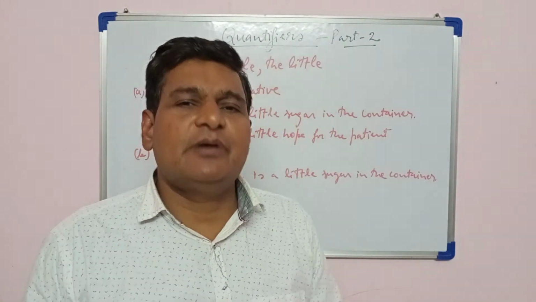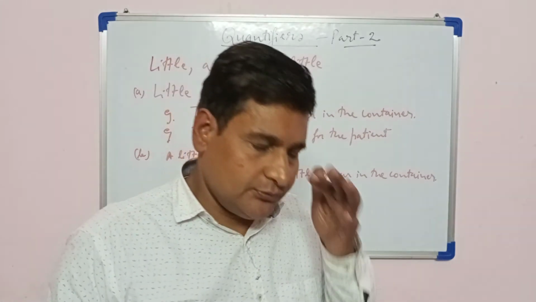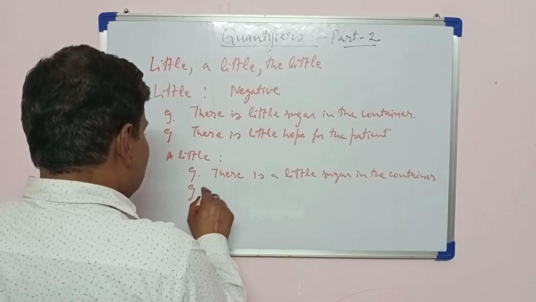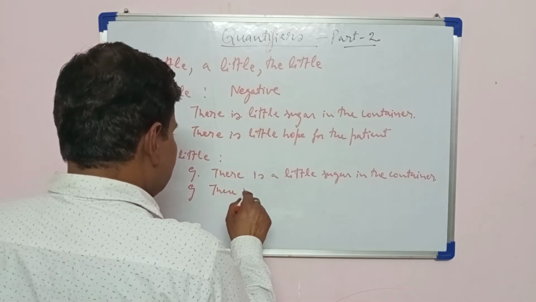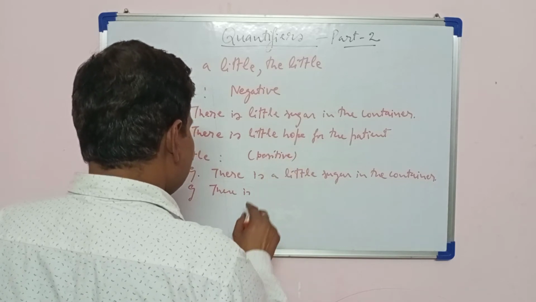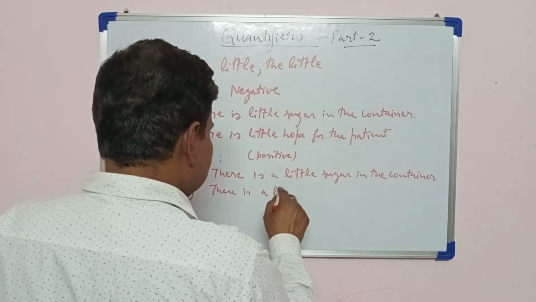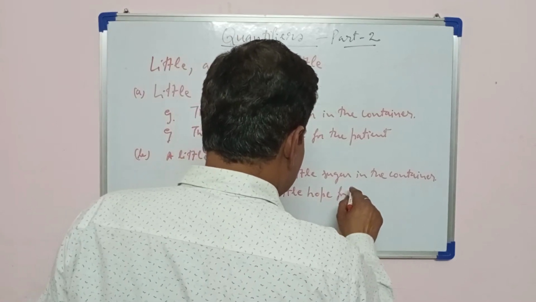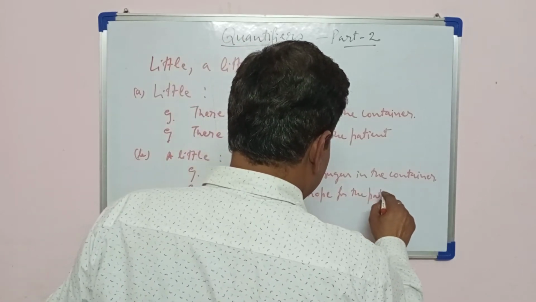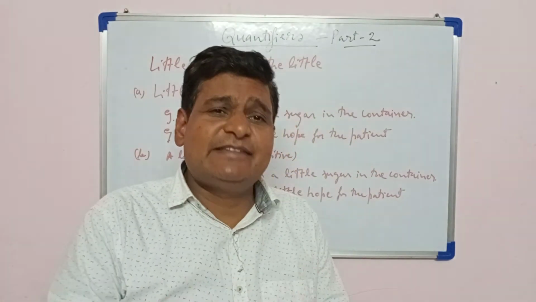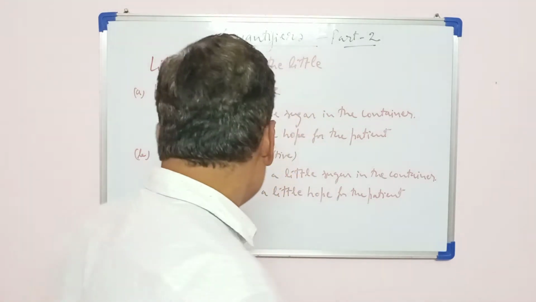It is not much but enough for the present use. It is taken in the positive way. There is a little hope for the patient means the patient might survive. We are saying it positively.